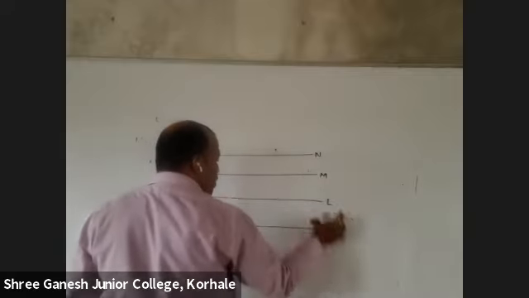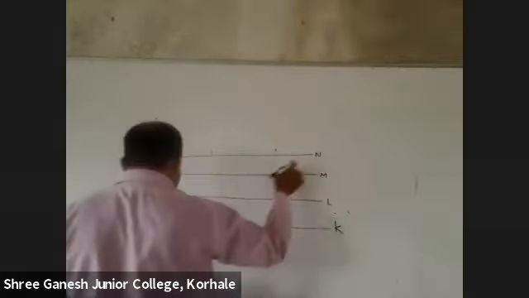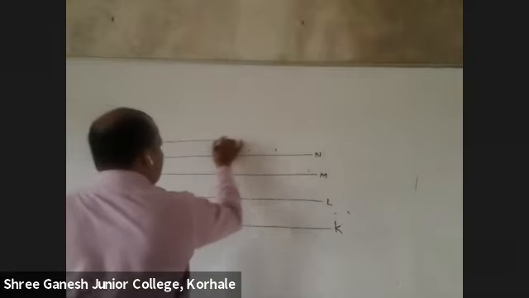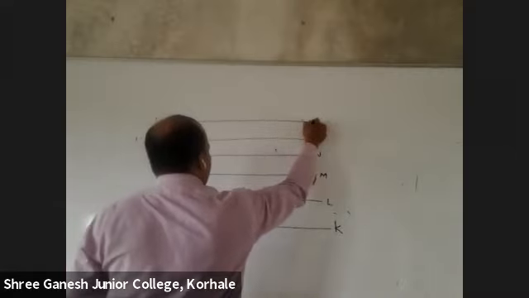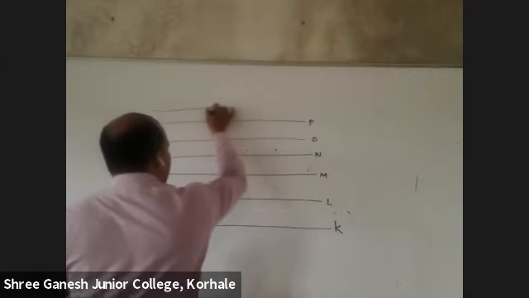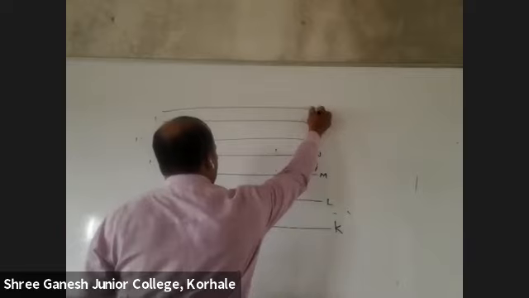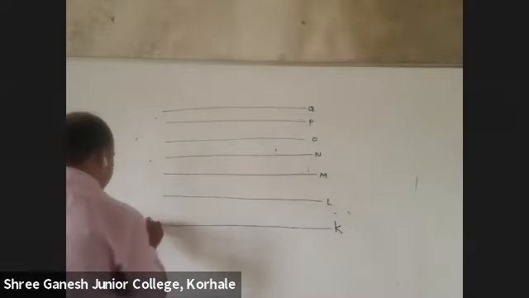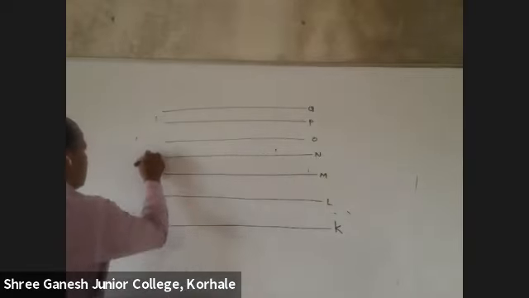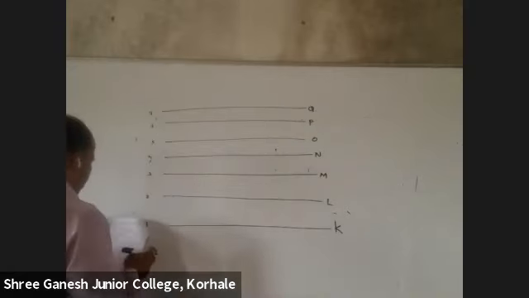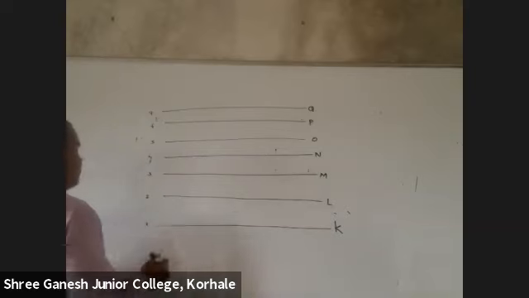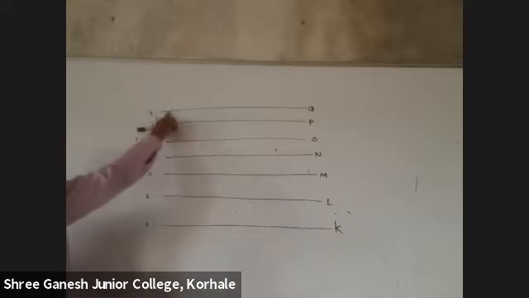K, L, M, N. Suppose the electron has reached this seventh line.